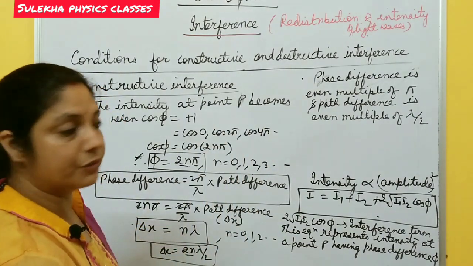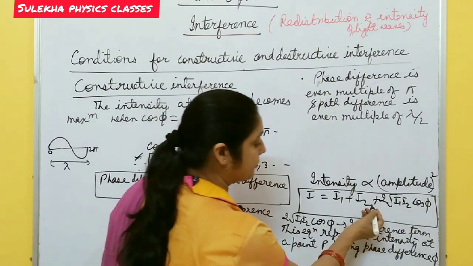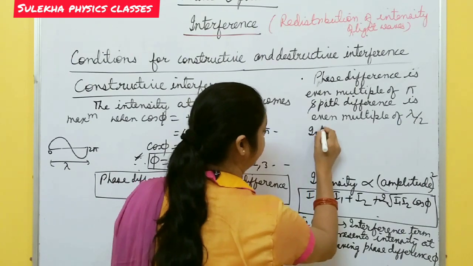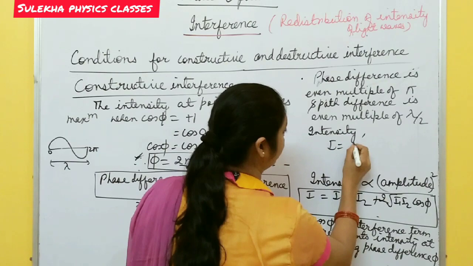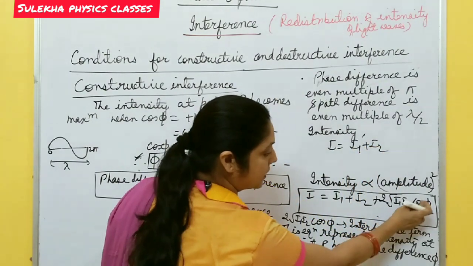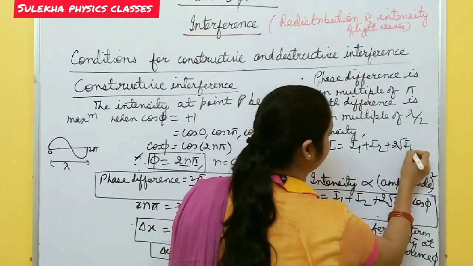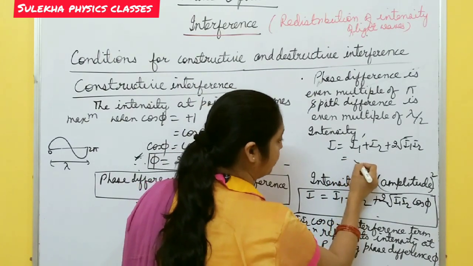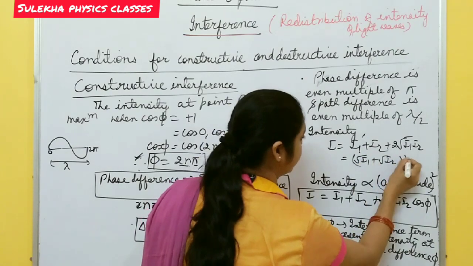This is the condition for constructive interference, and when constructive interference takes place, the intensity becomes I equal to I1 plus I2 plus 2 under root I1 I2, since cos phi is 1. This is the expression for under root I1 plus under root I2 whole square.